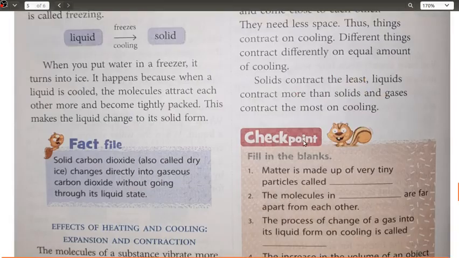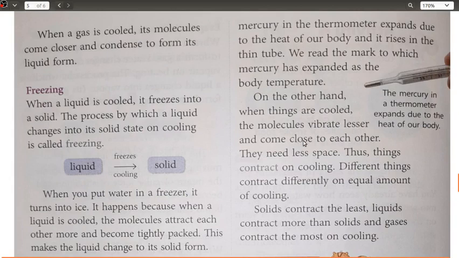Then we discussed the thermometer, which is nothing but the clinical thermometer shown to you here, which is used basically by doctors to measure the temperature of our body. Next, what we have seen here is that mercury is one of the kinds of elements present on this earth. Generally all the metals are solid except for mercury, which is liquid at room temperature.